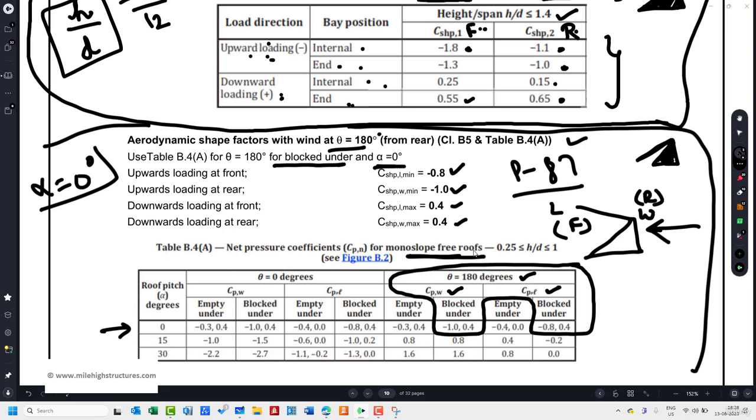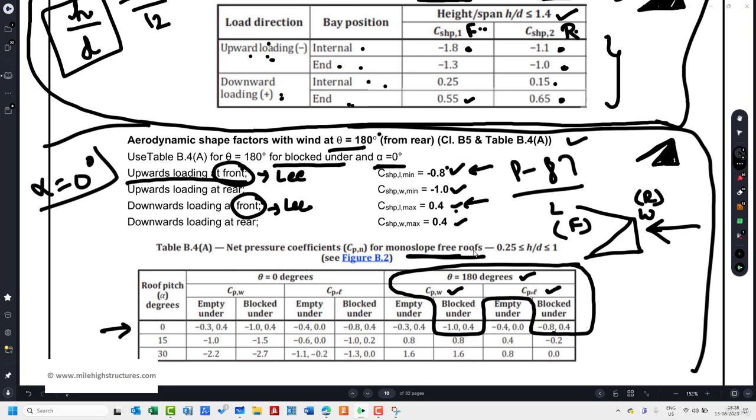So we can simply refer to the CPL here, and CPL is basically the upward loading. Sorry, if we are talking about the front part, we are talking about the leeward side. So in here we do need to take the -0.8. So front part -0.8 plus 0.4, and the front part is basically the leeward side, and -0.8 and plus 0.4.